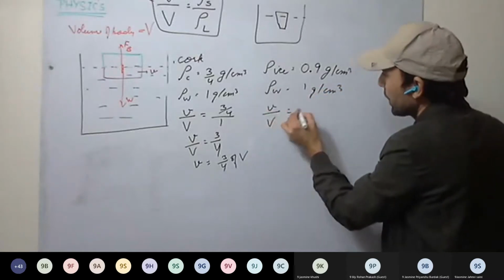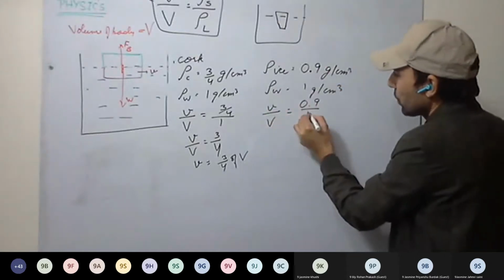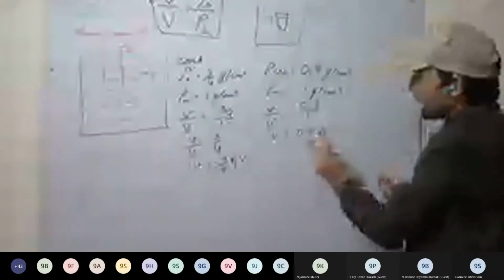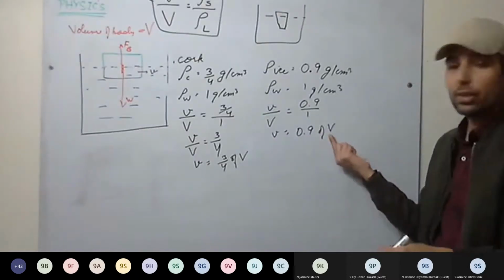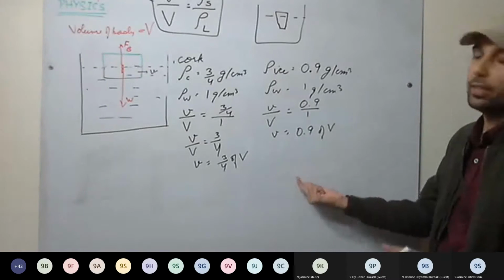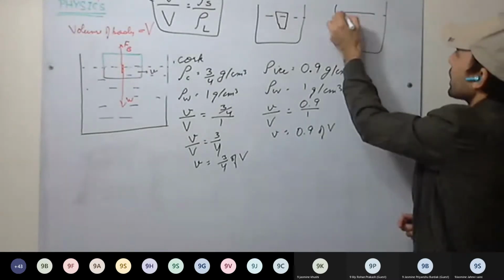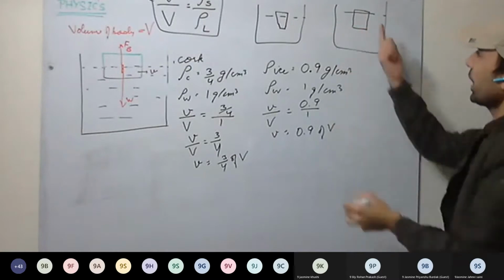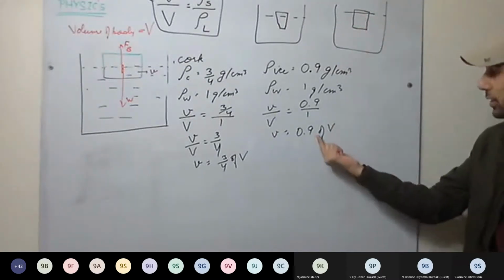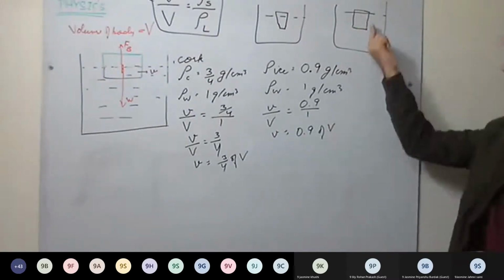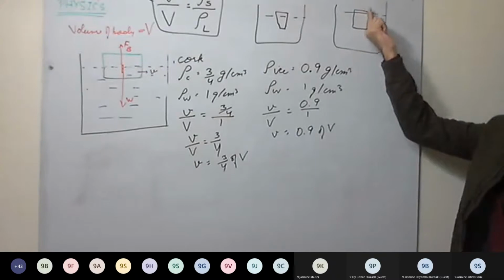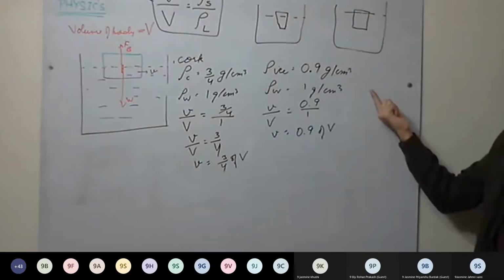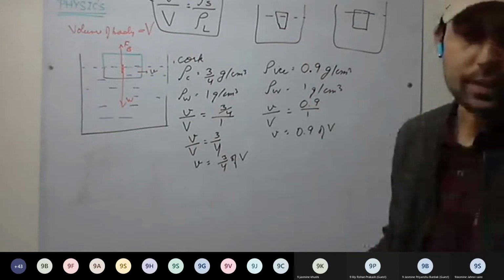So smaller v upon capital V, where the solid this time is ice, upon 1, gives v equal to 0.9 of V. That is, about 90% of the volume of ice will be submerged inside water. This is the ice cube. Only around 10% will be above the water. This you understood?